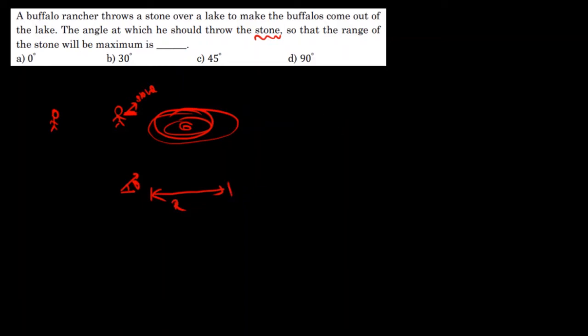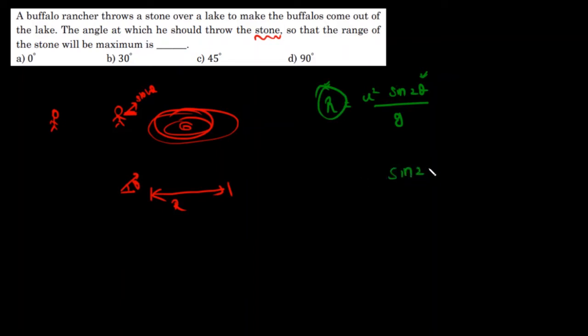We already know the formula for range. What is the formula? R is equal to u square sine 2 theta by g. Am I right? So we need to find out when this range will be maximum, that is, what angle theta I should throw at. Very simple.